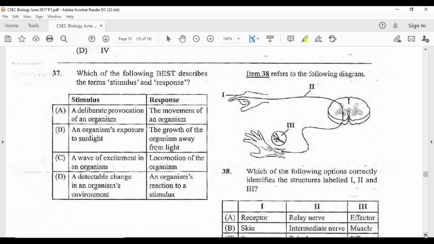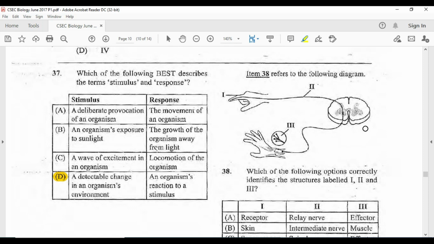Item 37. Which of the following best describes the term stimulus and response? Now this question repeated pretty much about 3 times in a row, it seems. Alright, so our answer for this one, you are required to read through, but we know that stimulus is pretty much a detectable change in an organism's environment, and the way the organism reacts or responds is pretty much response. So we could look clearly and see that D here is the preferred choice.